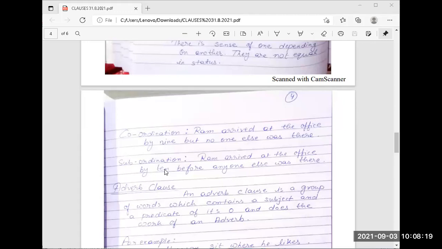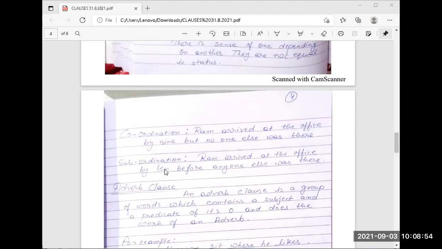Yesterday I discussed what a conjunction is. We can differentiate subordinate clauses into different types: the first is the adverb clause, the second is the adjective clause, and the third is the noun clause, which I am going to define for you. In coordination and subordination, there are certain things which you have to remember: the time, the place, the cause, the concession.